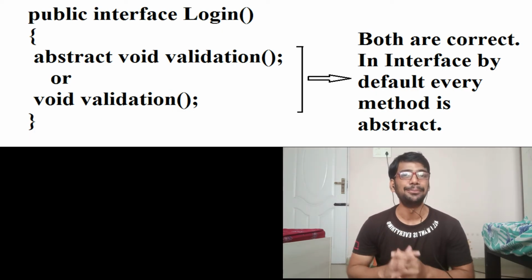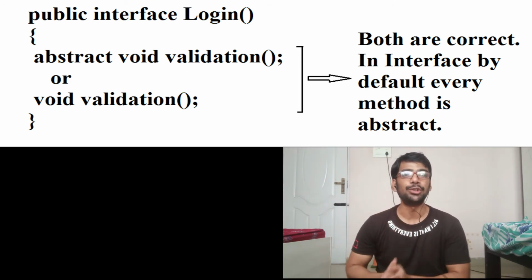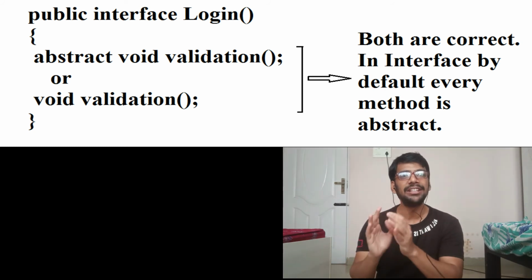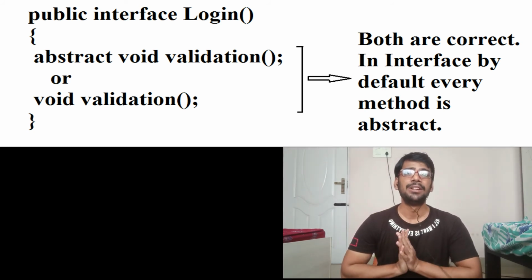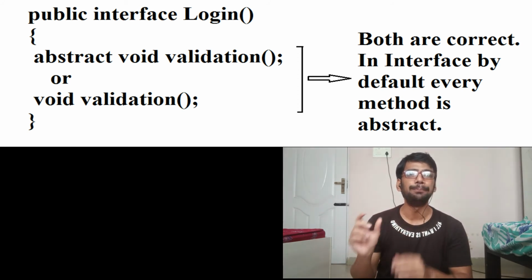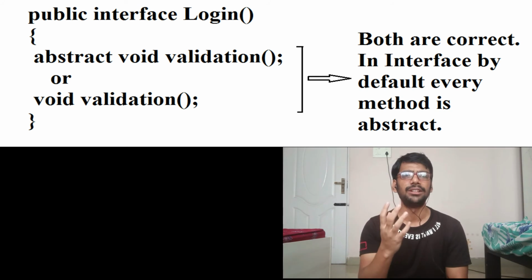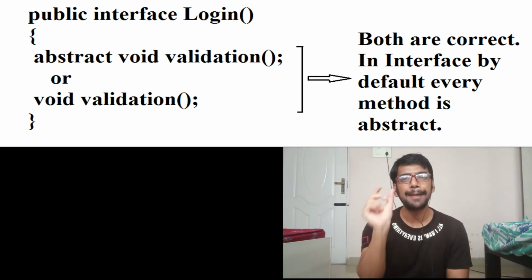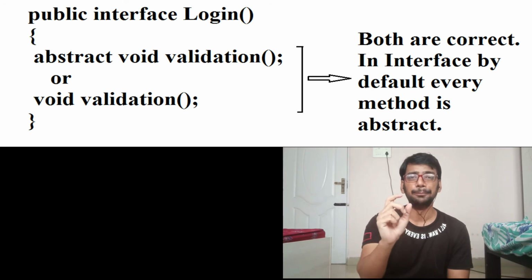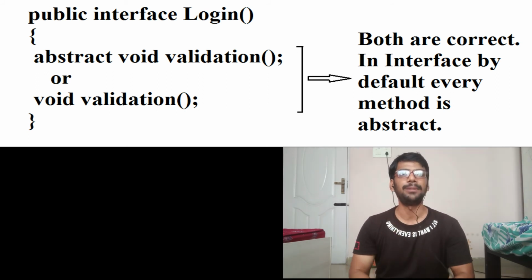Alright, but where do we use abstract methods? We use abstract methods most of the time in the interface. By default, the methods contained in an interface are all abstract methods. They don't have any logic or implementation. If they don't have any definition or logic, they simply have that abstract method. Even in an interface, you don't have to use the keyword abstract before the method, because in an interface by default all the methods are abstract.